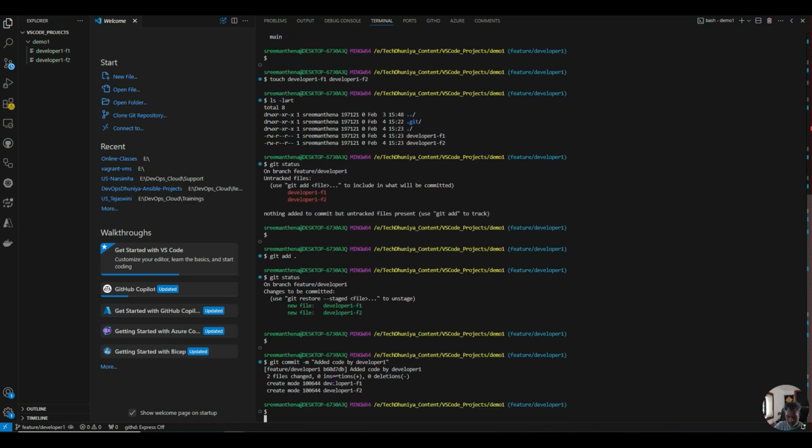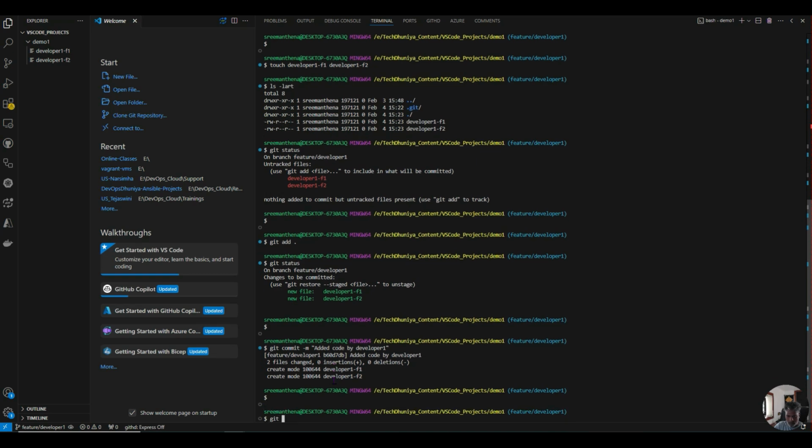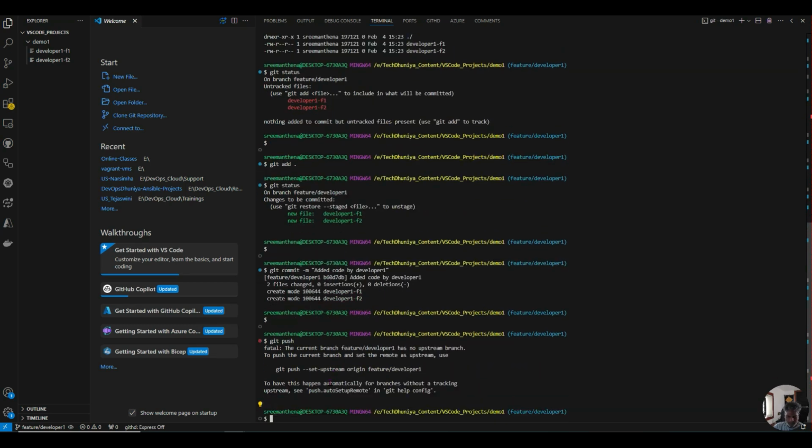Now, the code I created is in my laptop. I need to send it to the remote repository. How can I send it? git push. But I will get one message. See this? As the branch was created in my local, the remote repository is not aware of this branch. Because of that, whenever you create any new branch and push the code from that new branch for the first time, we have to run this command. Just copy, paste.